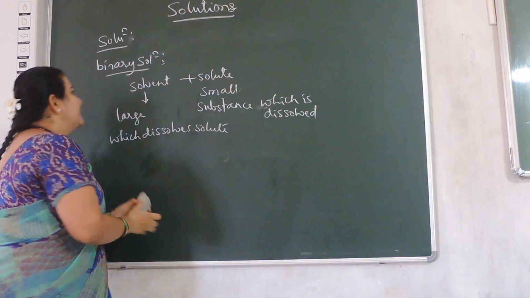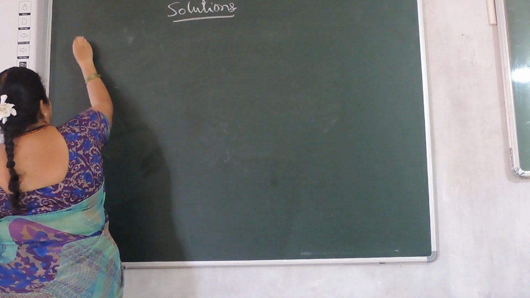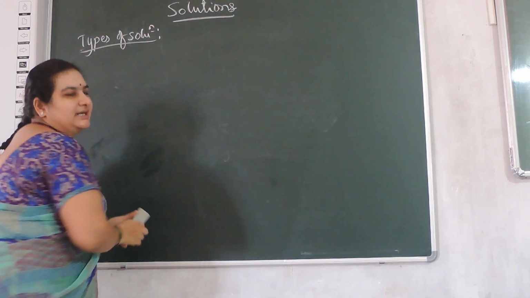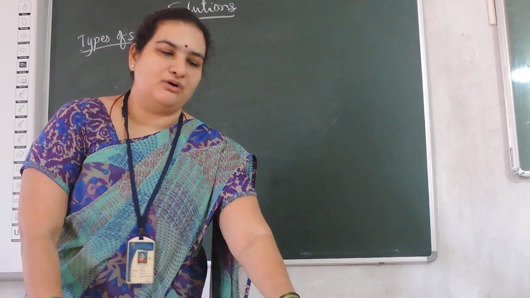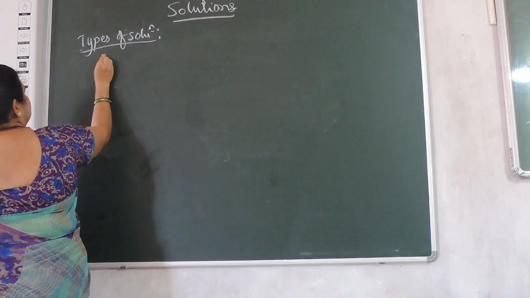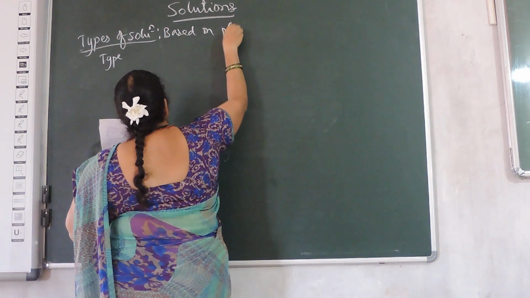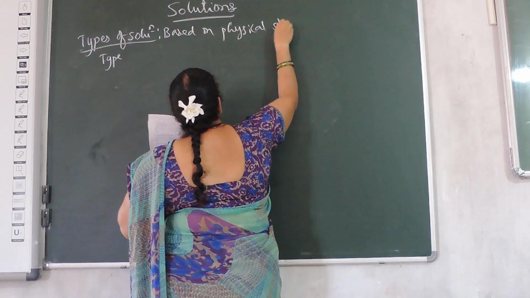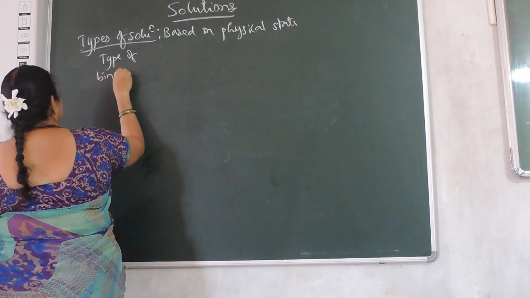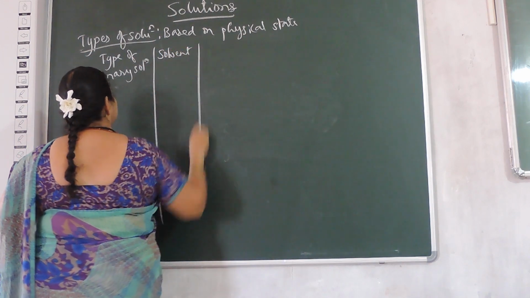Okay? Next, types of solutions. Based on the physical states of solute and solvent, we have totally 9 types of solutions. So in that I will make a column: type of the solution based on the physical state of the solute and solvent. So type of binary solution, solvent, solute, examples.